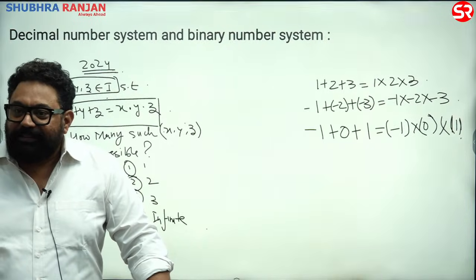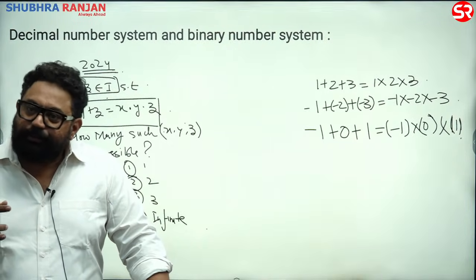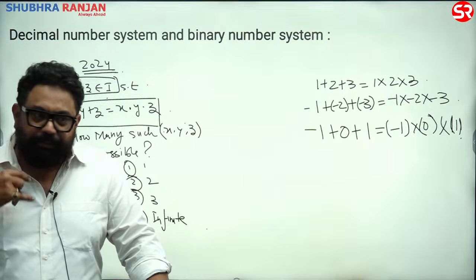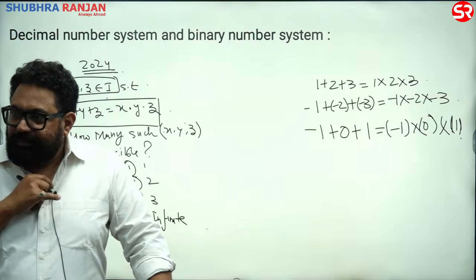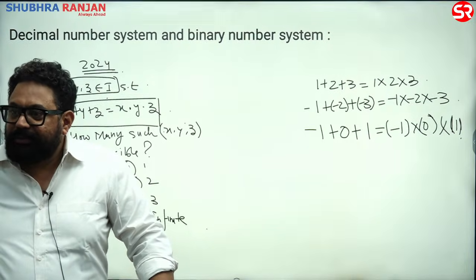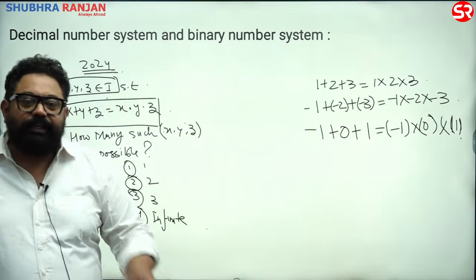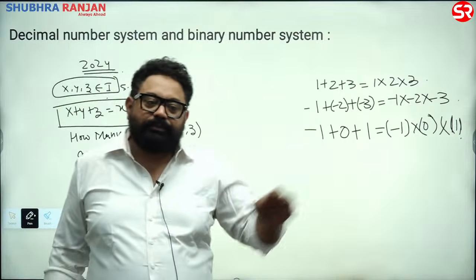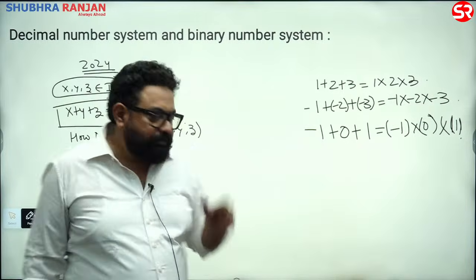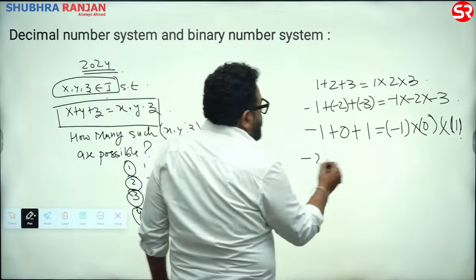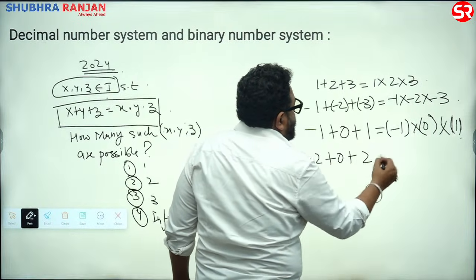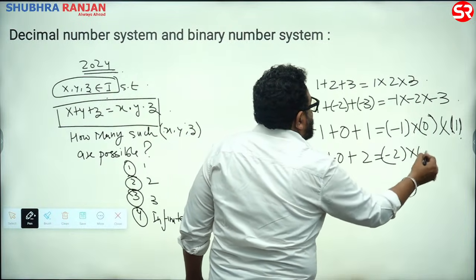That's it. Remember, 1 plus 2 plus 3 is equal to 1 into 2 into 3. They wanted you to know it. They wanted you should know it. But the killer, are there 3 solutions? 99% of the CSAT teachers on the video said there are 3. What about this? Minus 2 plus 0 plus 2 is equal to minus 2 into 0 into 2.